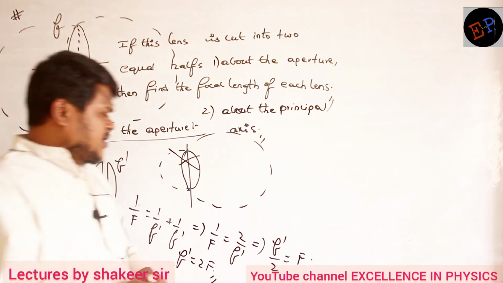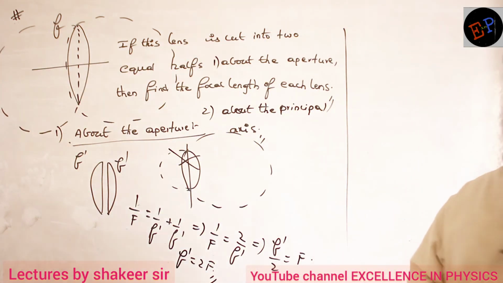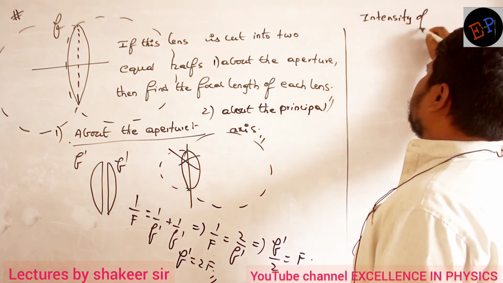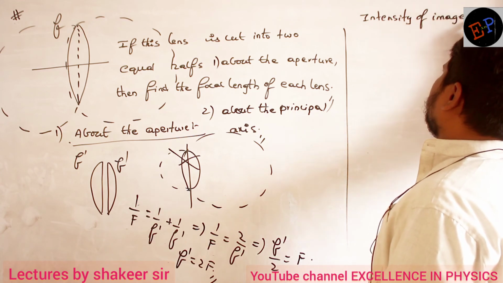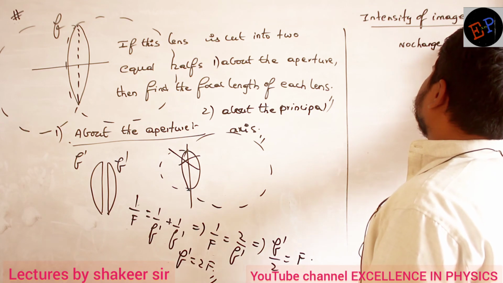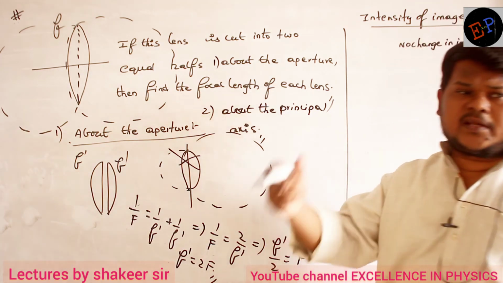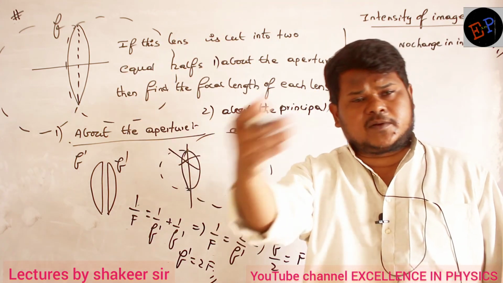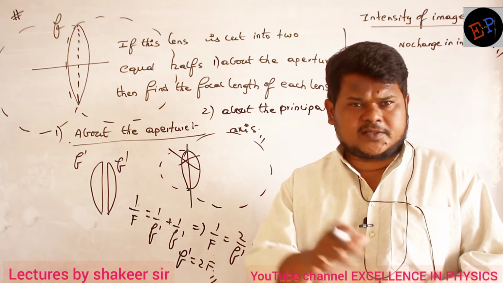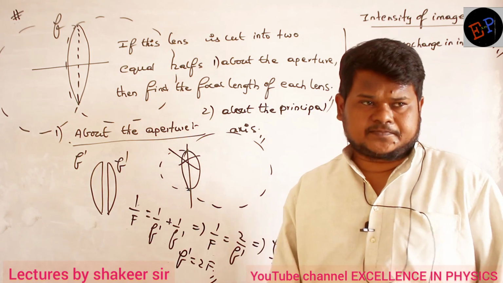Okay. Then what happens to the intensity of light, or intensity of the image? Image intensity, what happens? In the same condition, intensity of image, what will happen? Okay, ma? So no change in intensity of image. Why there is no change in intensity of image? Because every light ray which is coming from the object, it will be definitely they will meet at the image. So intensity means you can say brightness of the image. So there is no change in brightness of the image. Are you able to understand?